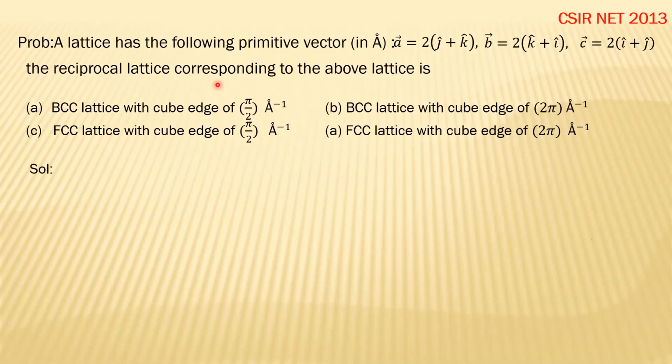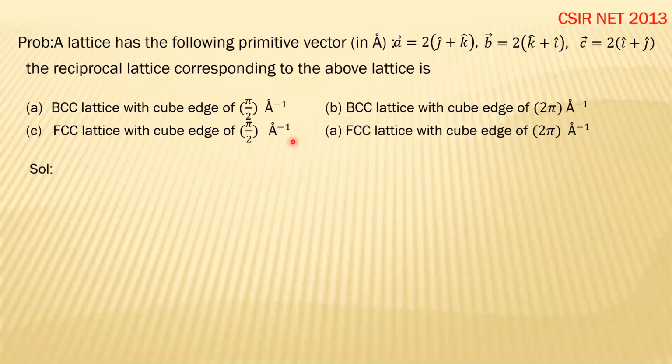What is the reciprocal lattice corresponding to the above lattice? You have the primitive translation vectors and you have to find the reciprocal lattice for this particular lattice.